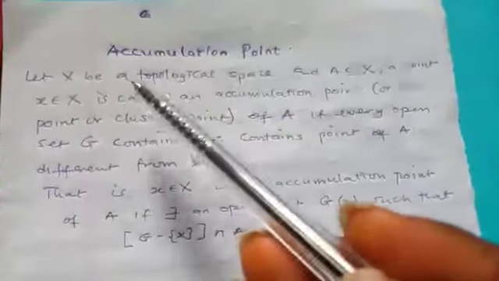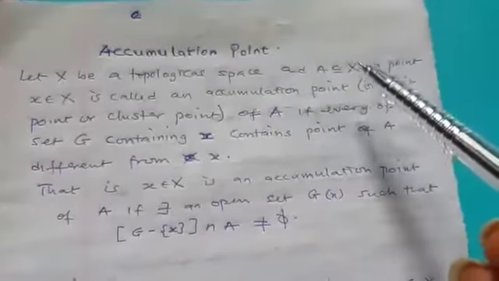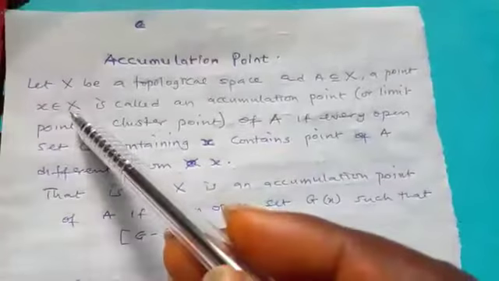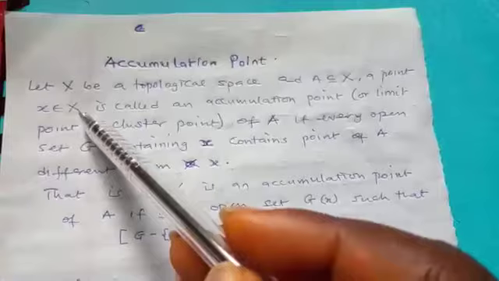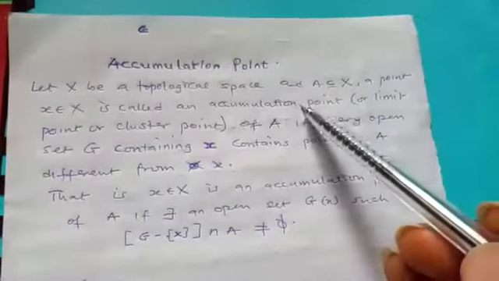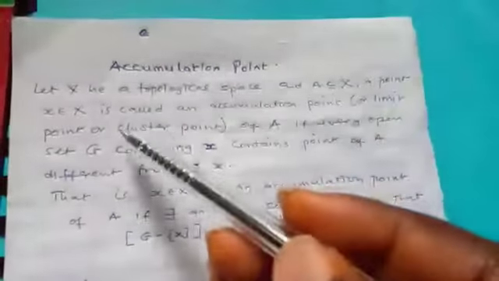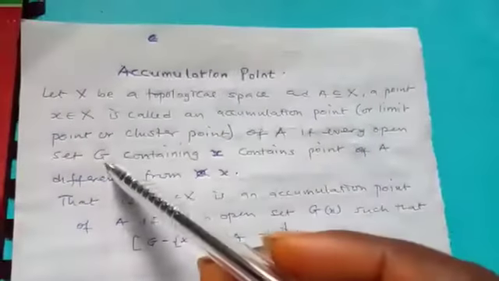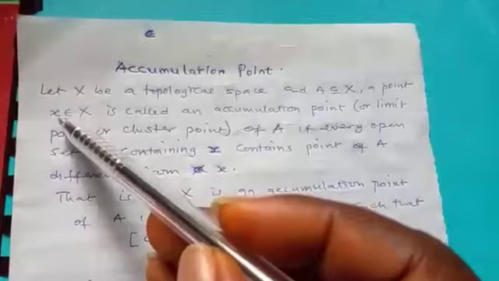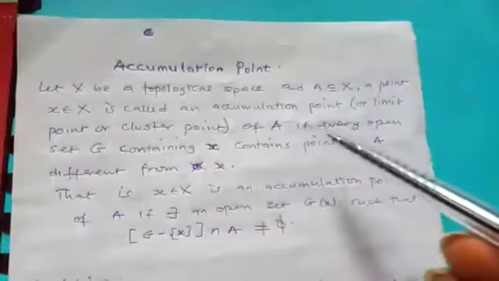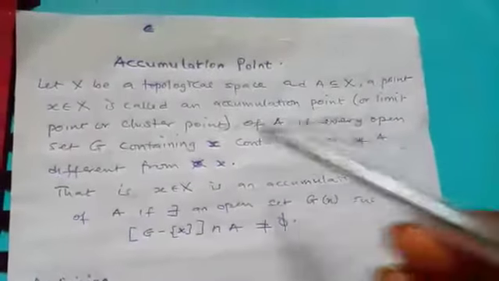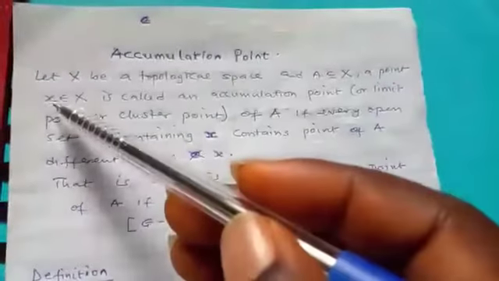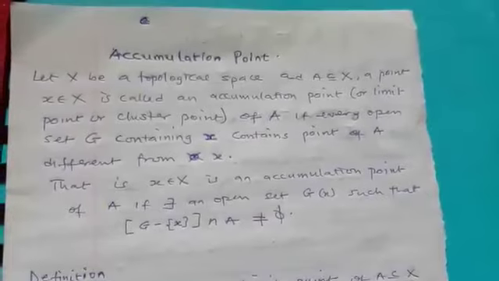Accumulation point. We say that let S be a topological space and let A be a subset of S. A point, this small s in this, is called an accumulation point, or we call it a limit point or a cluster point of A, if every open set containing this S contains another point of A that is different from X, then we say that S is an accumulation point.